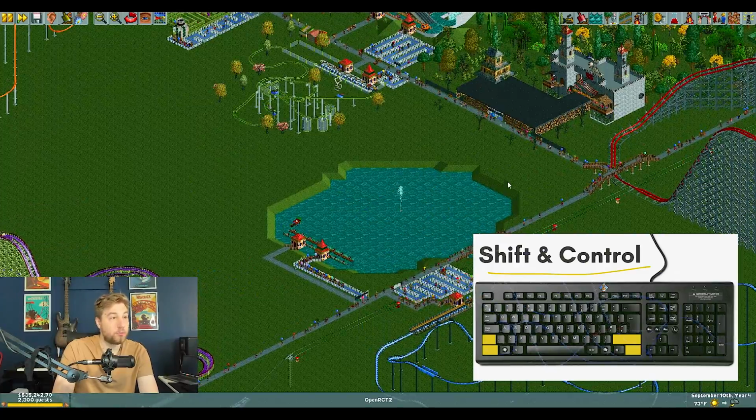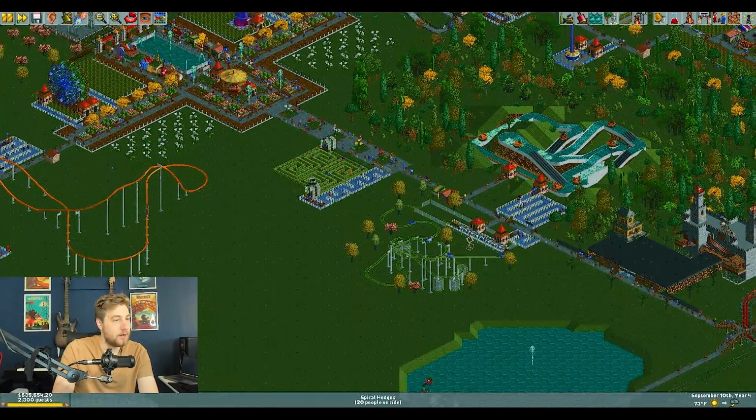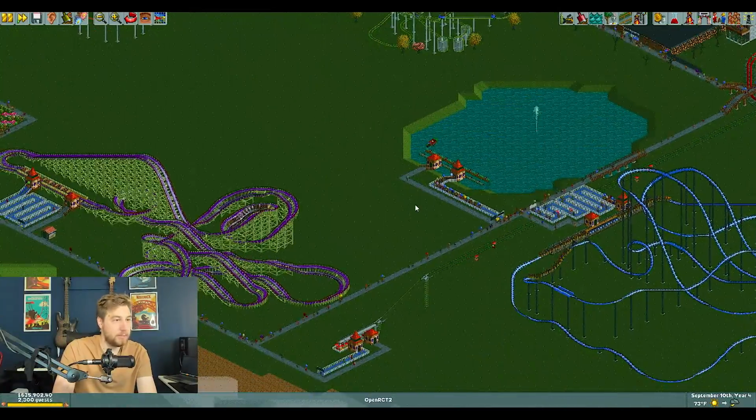All right, now let's do number 5 and number 6, which I'm kind of combining together. Okay, I'm distracting myself. Number 5 and number 6 together are the Control and Shift keys. Now, let me tell you about this. Ooh, it's raining in my park. That's fun. Control and Shift. So, let's build something here.